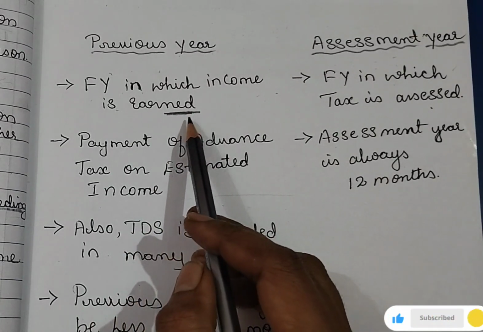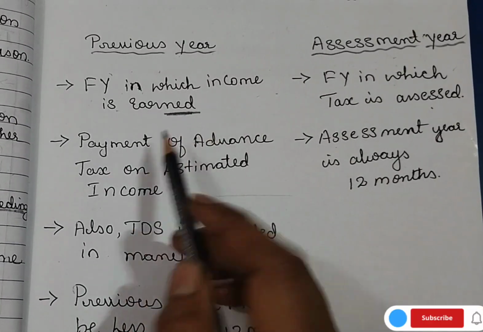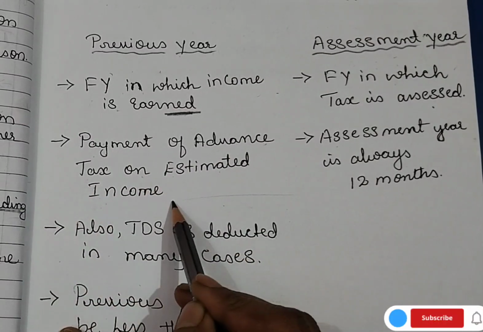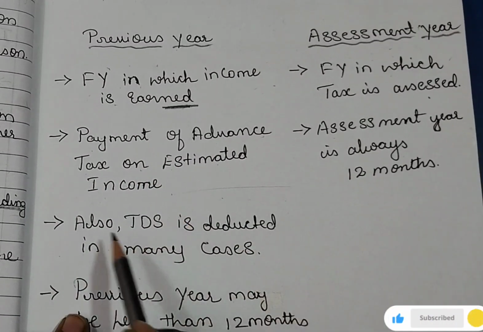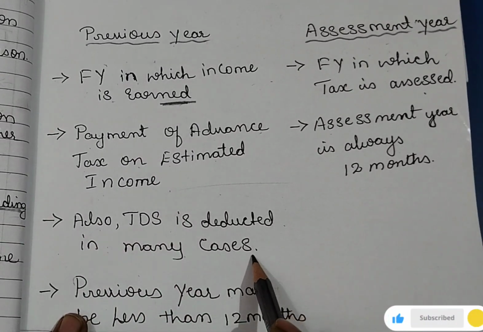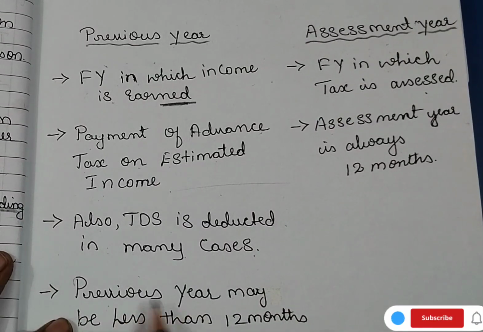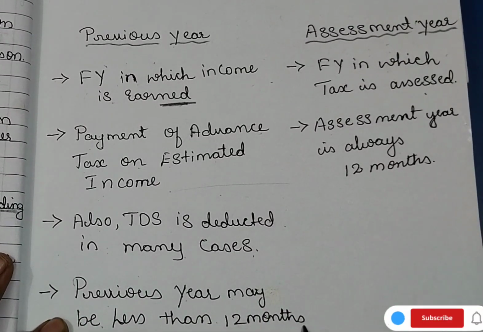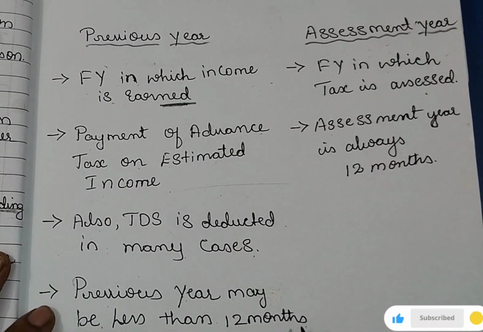Earning means present, earned, right? Payment of advance tax on estimated income. Then also TDS is deducted in many cases. Previous year may be less than 12 months also. Understood now, what is previous year?